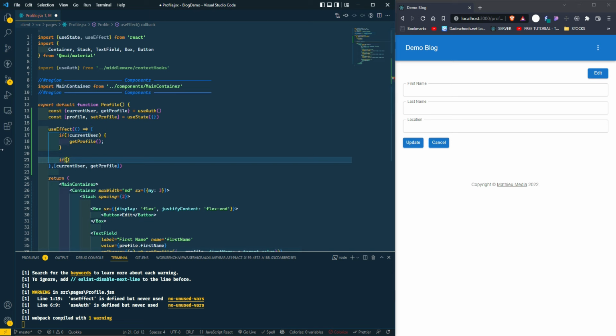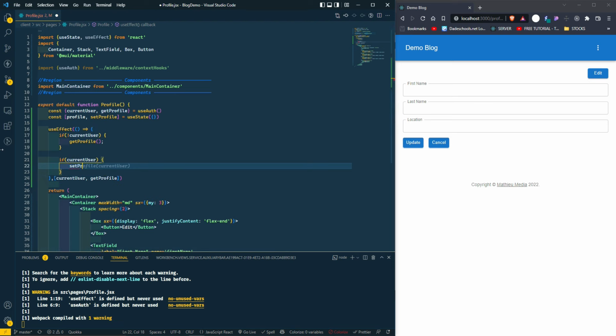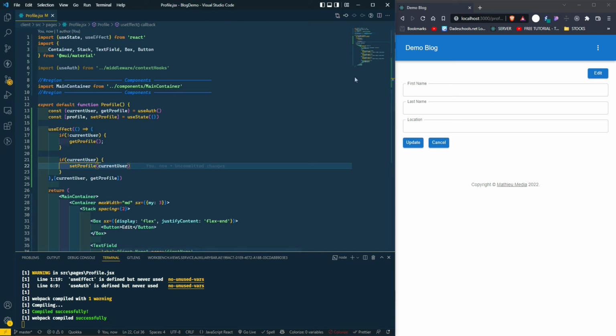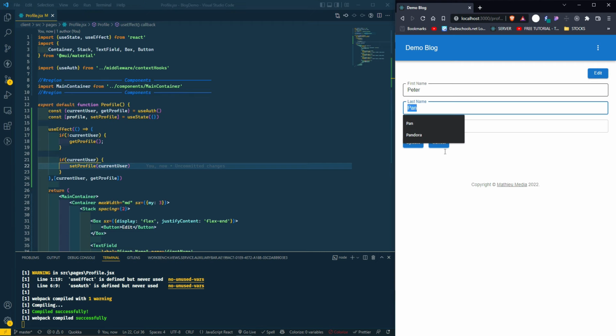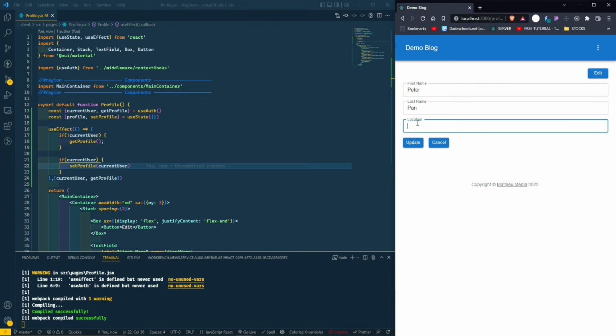And if currentUser, we're going to set profile to currentUser. And just by doing that, we should be, here we go. Our data is displaying. Of course, the location is not something that we already have saved yet, but we're gonna add that in the update section.